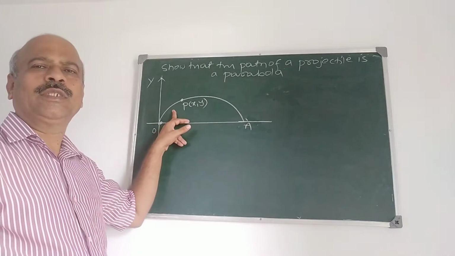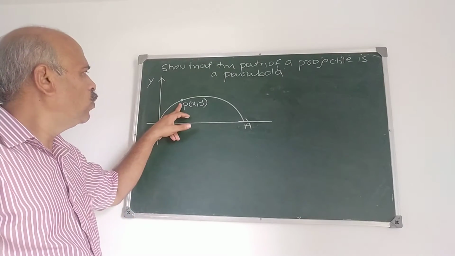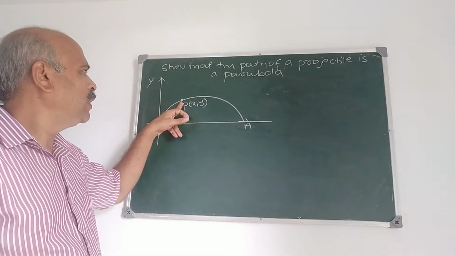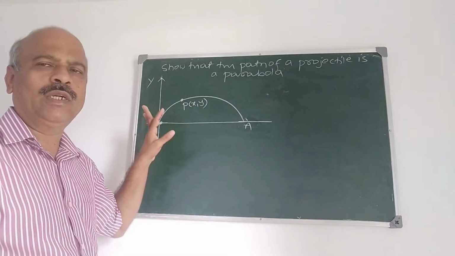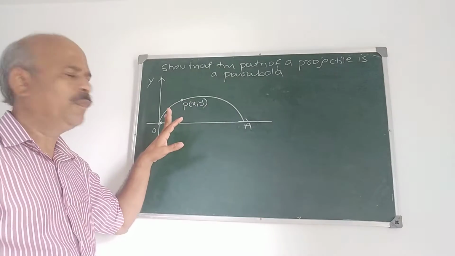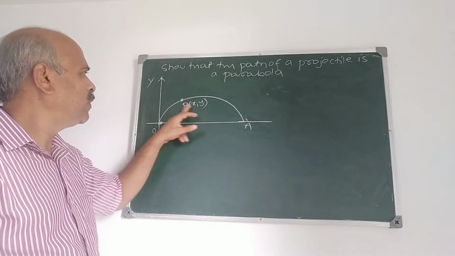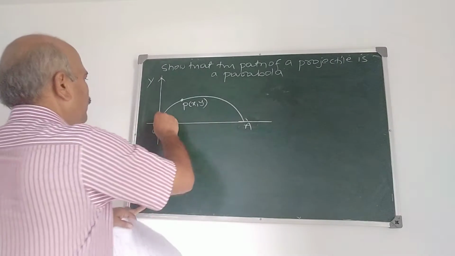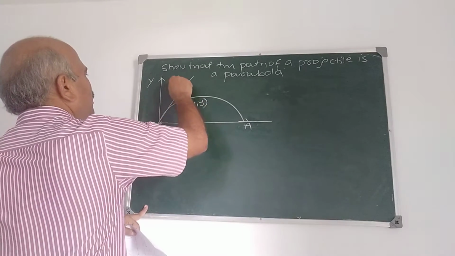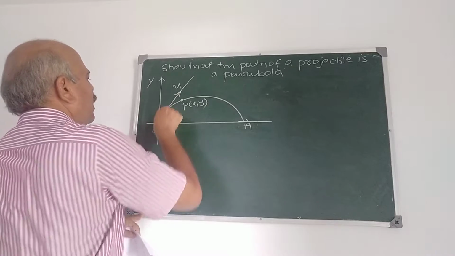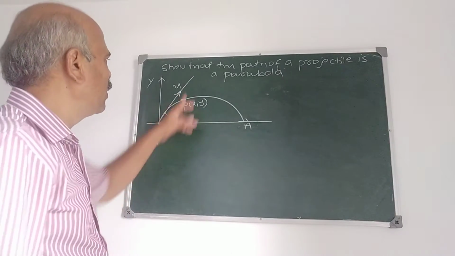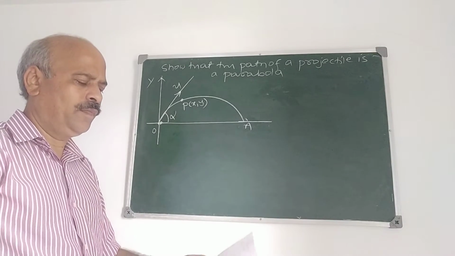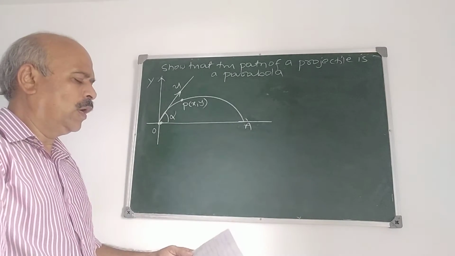And what is our assumption? The only force acting on the particle is its weight, which acts vertically downwards. There is no other force. And P(x, y) is the position of the particle at any time in interval t. Now suppose u is the velocity of projection and alpha is the angle of projection. Now we have to use this one.